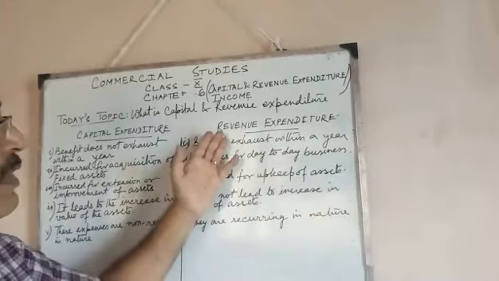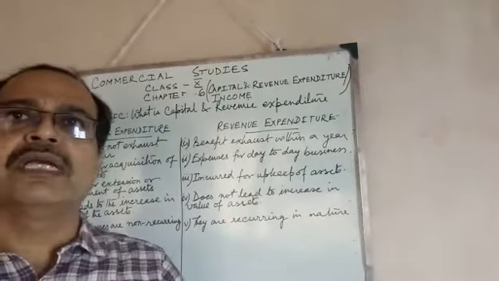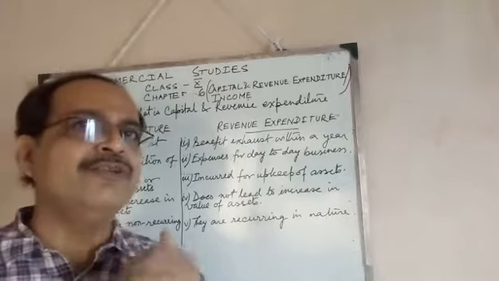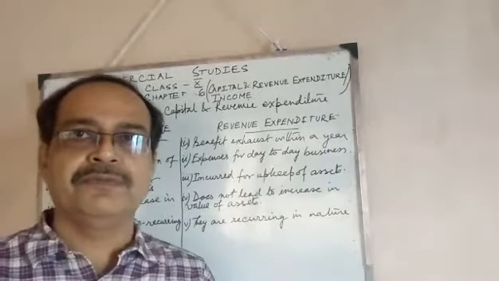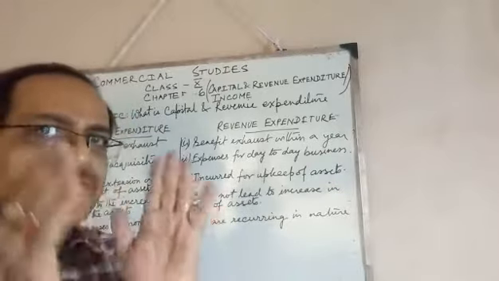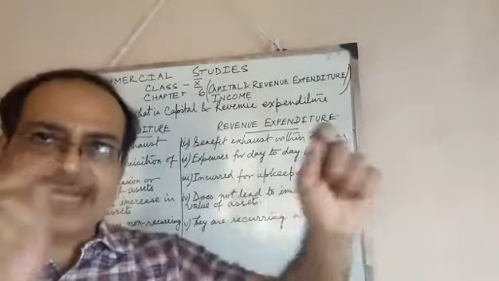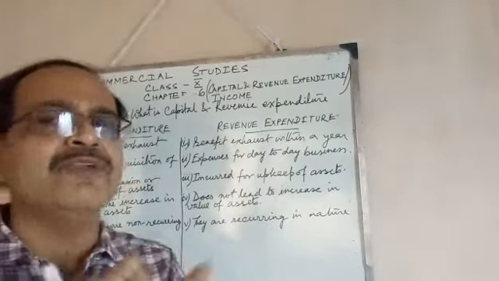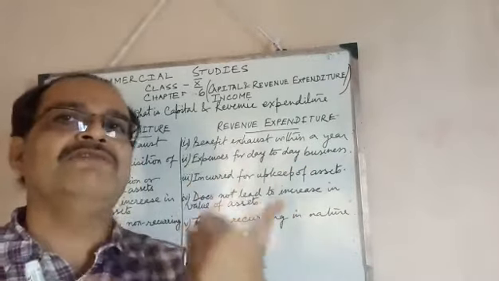But in case of revenue expenditure, its benefit exhausts. It does not carry over to the next year. It is just incurred for that period only, for an accounting period. Generally, the accounting period is from 1st April to 31st March.